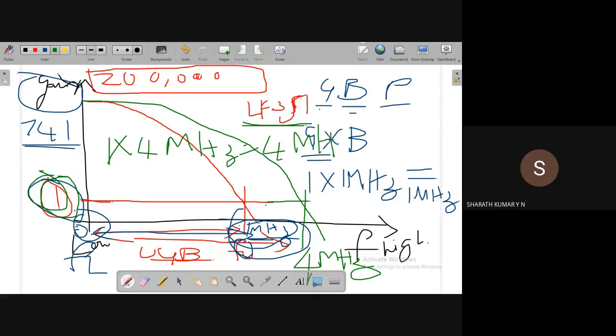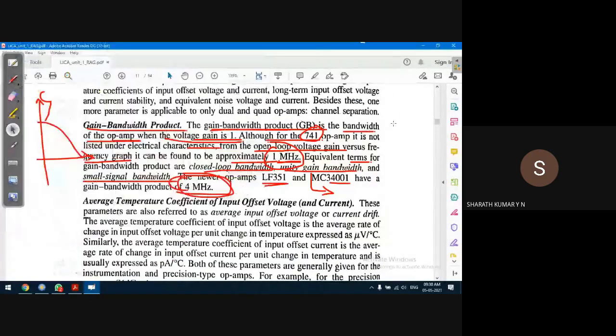Now let us say we have two situations. One, we use the op amp for a low frequency, then we can go for the 741 whose gain bandwidth product is 1 megahertz. That means it can operate up to 1 megahertz without any distortion. If we have a higher frequency application, then go for the LF351, which can generate output voltage without any distortion up to a frequency of 4 megahertz. So this is the significance of what is known as gain bandwidth product.